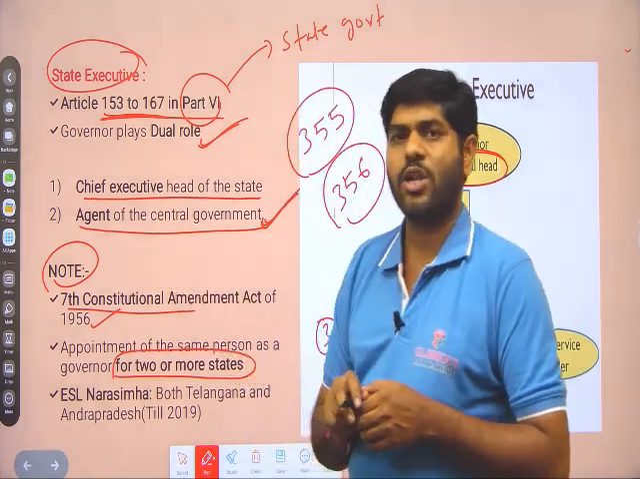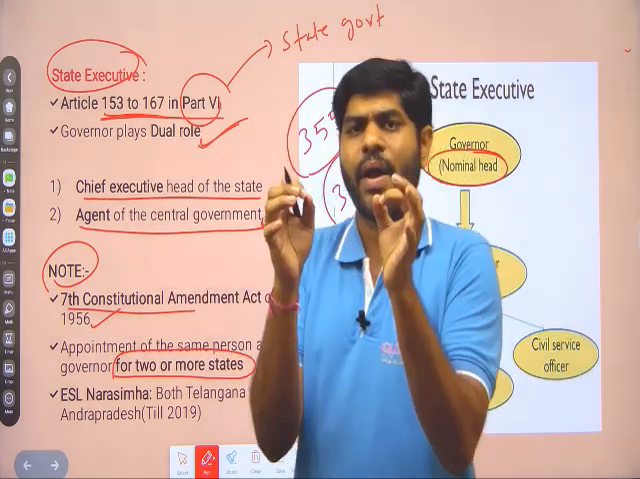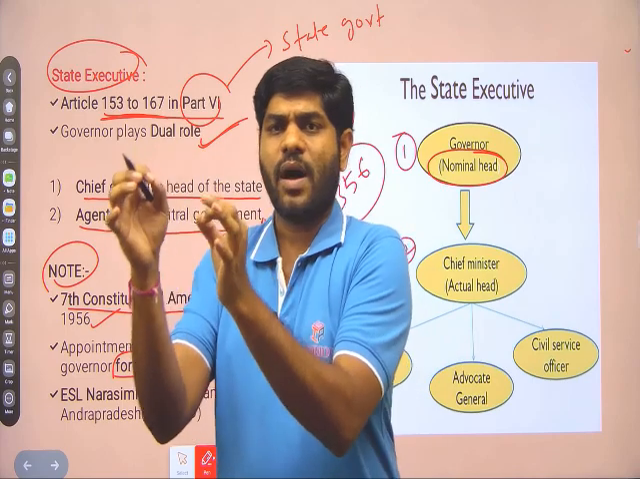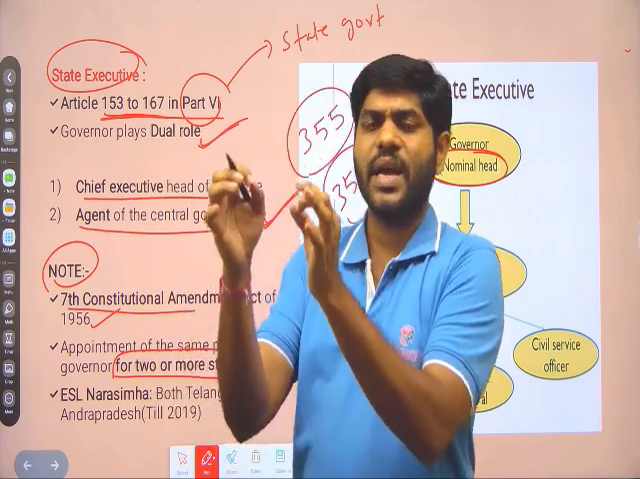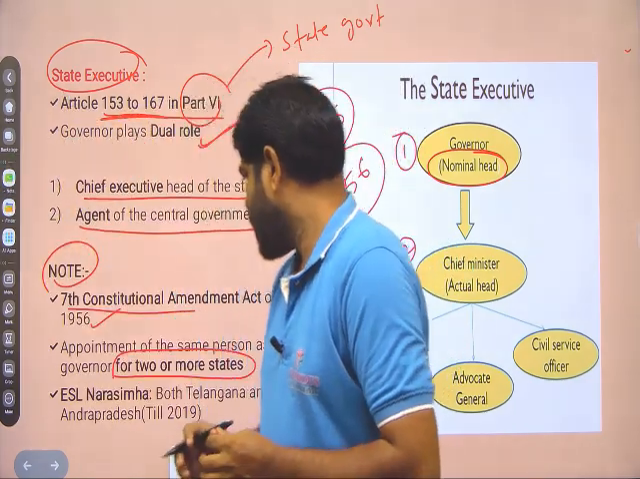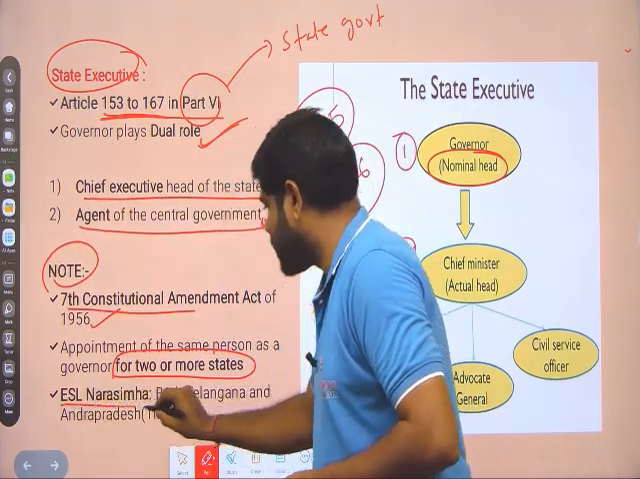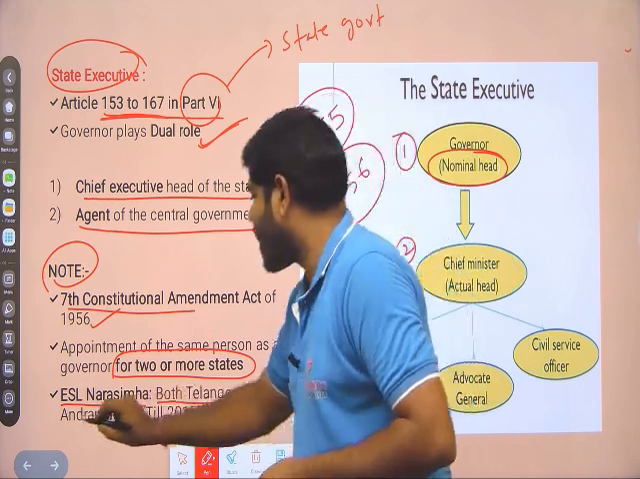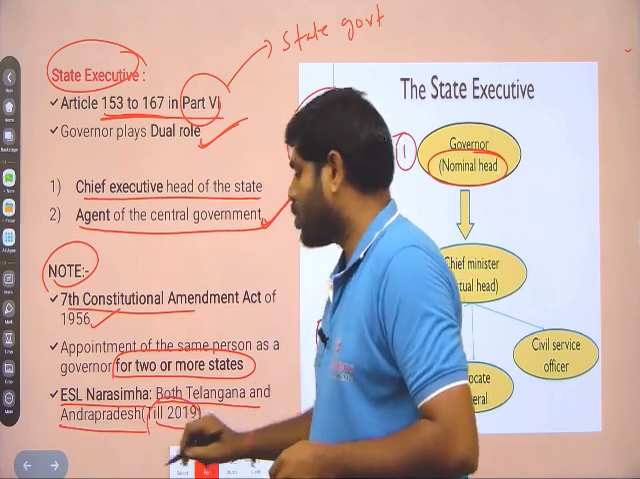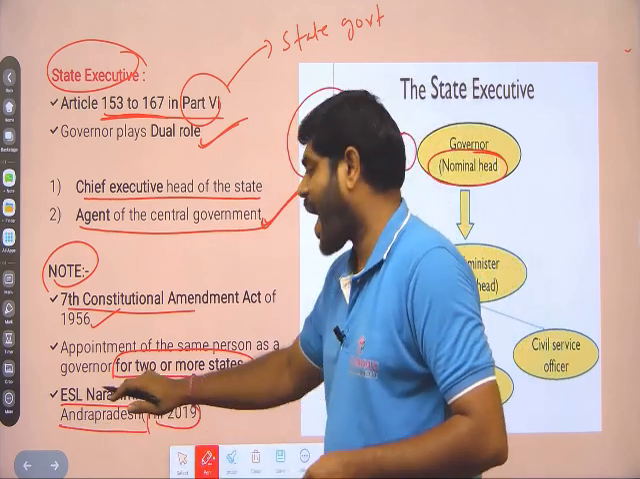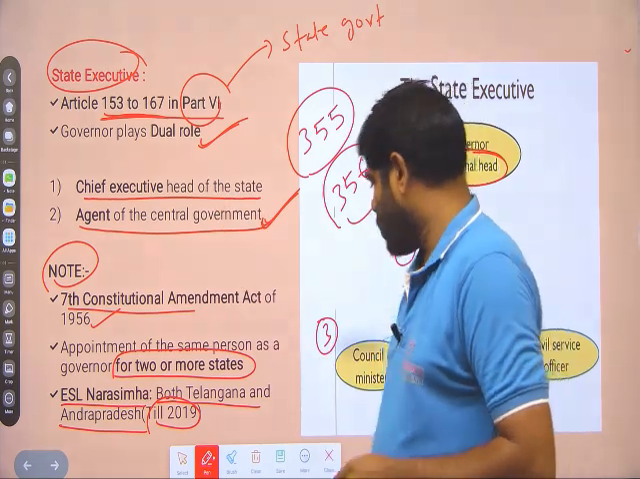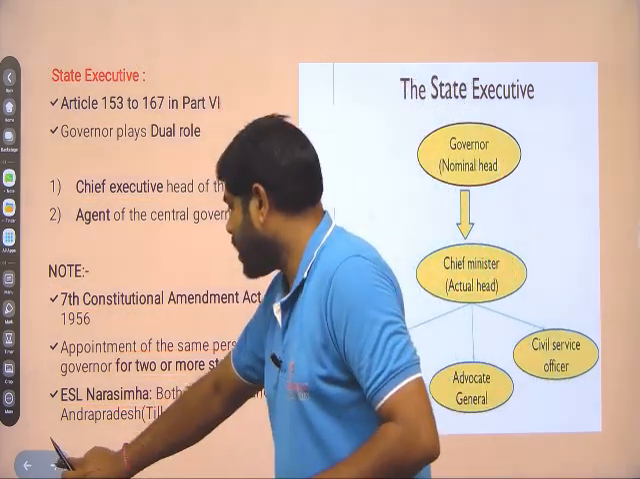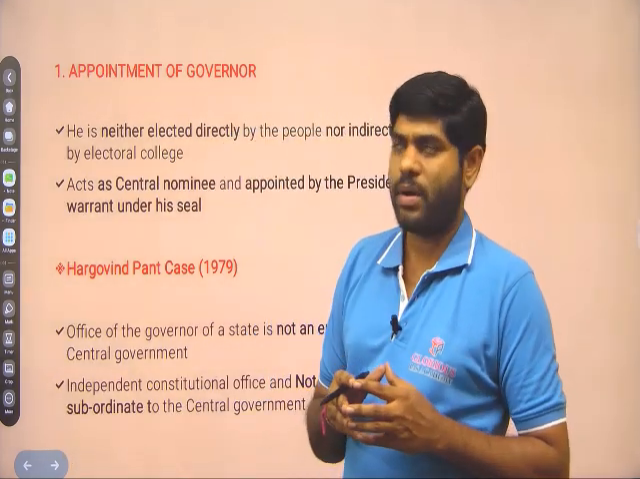So according to the 7th Constitutional Amendment Act, the President can appoint a single governor for two or more states. For example, ESL Narasimhan very recently was appointed as governor for both Telangana and Andhra Pradesh states. Till 2019, he acted as governor for both states. So a common governor is provided by the 7th Constitutional Amendment Act.